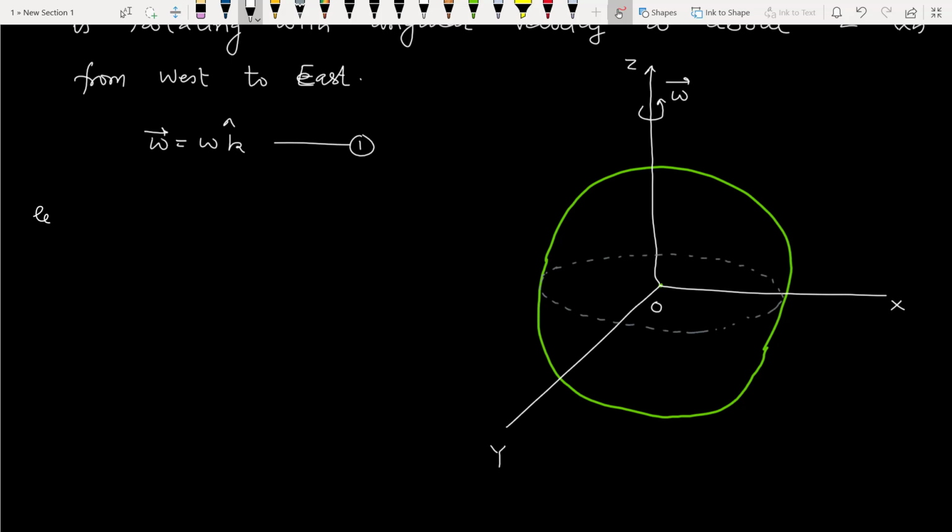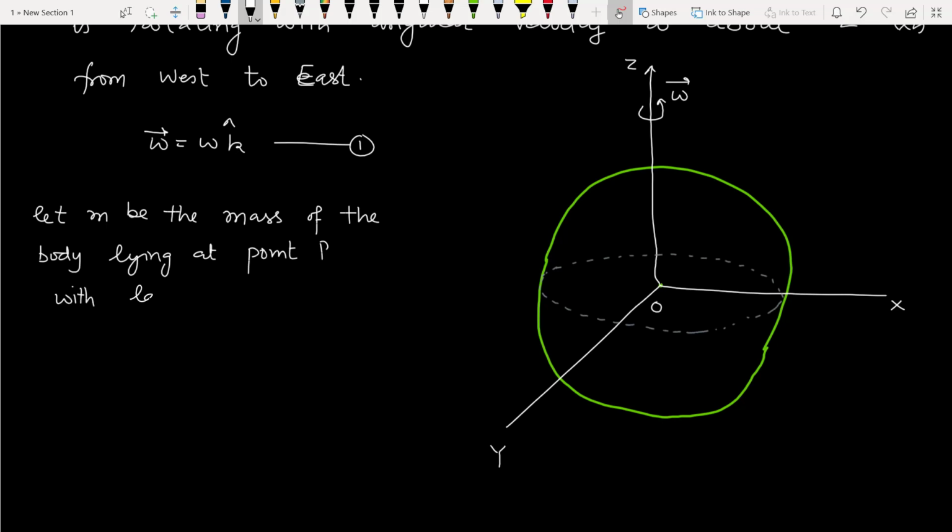Let small m be the mass of the body lying at point P with latitude lambda.